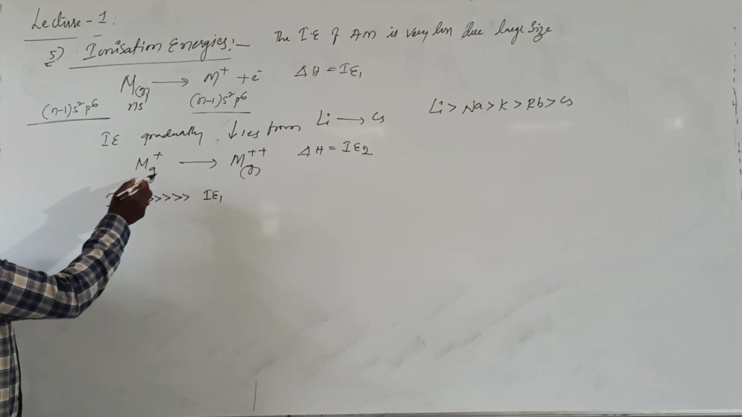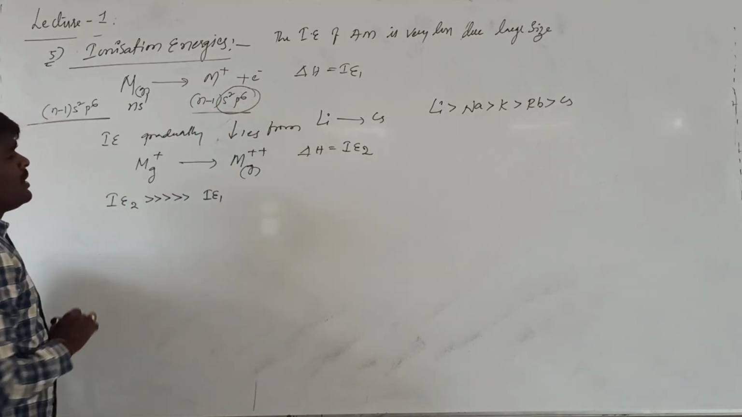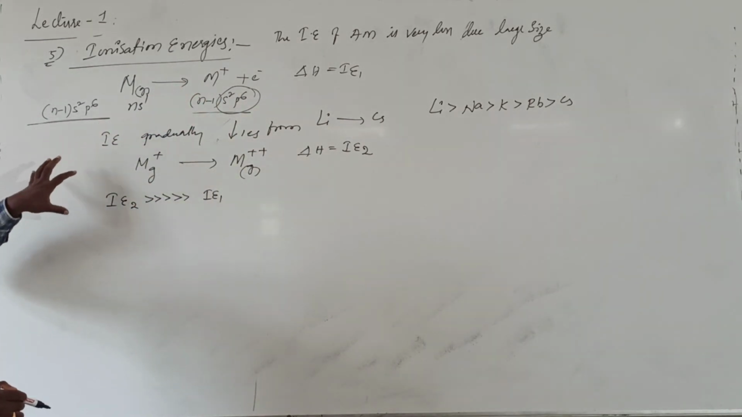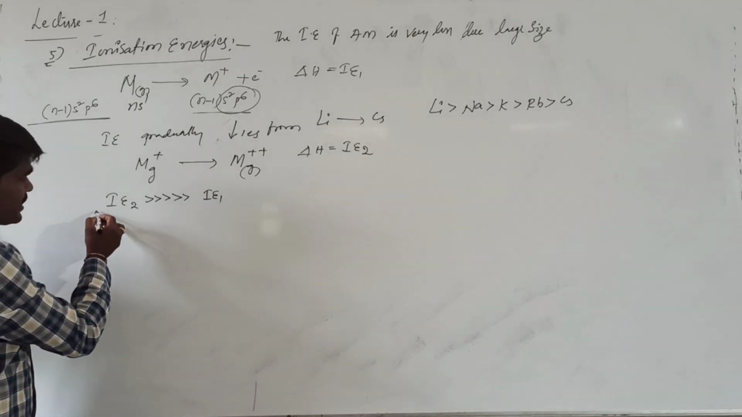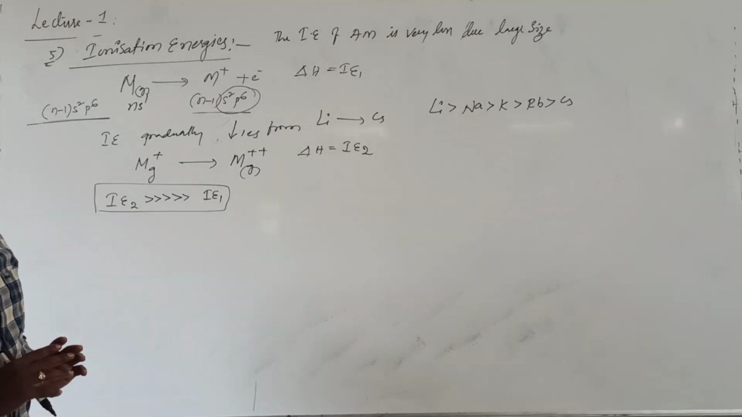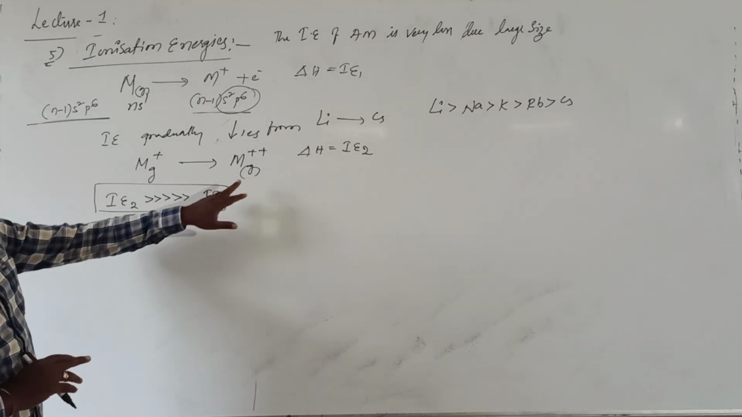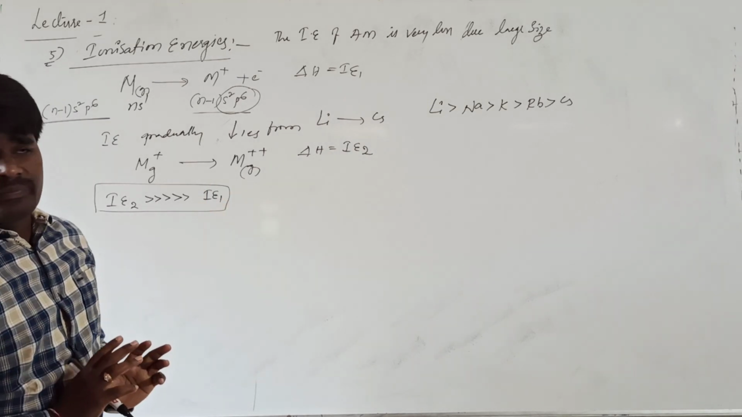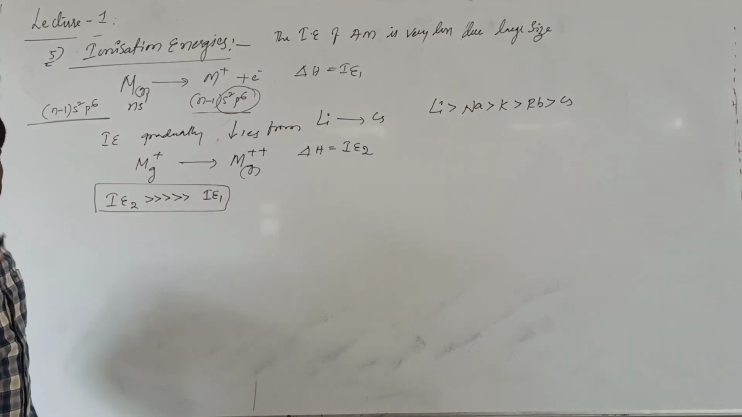Because here it is already having the stable octet configuration. Removal of one more electron from this unique positively charged cation will be very difficult. Because of that reason, their second ionization energies are very much higher than the first ionization energy, and formation of a dipositive cation will be difficult from the alkali metals. This is another important point to be noted.